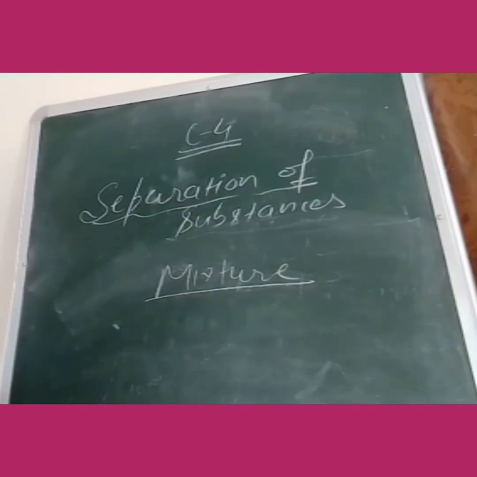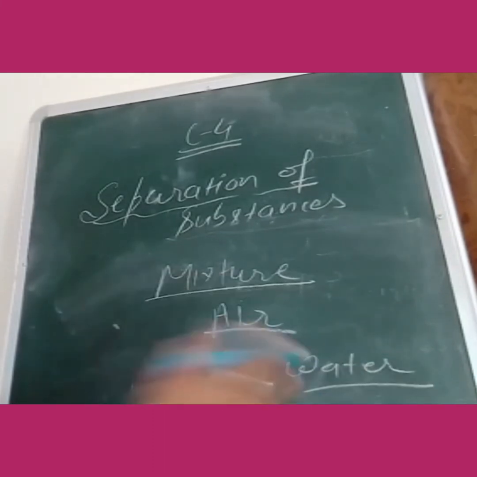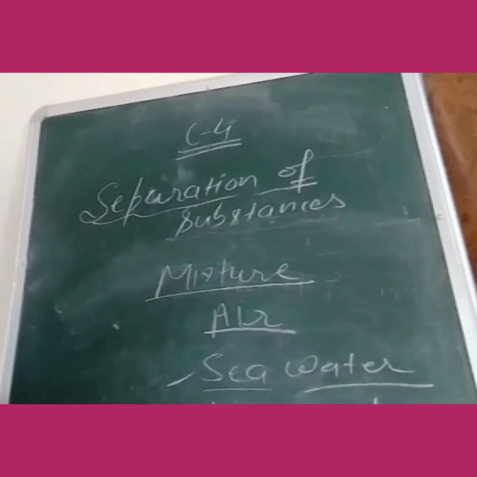Air, lemonade, lemon juice, other soft drinks, and sea water are examples of mixtures. Air is a mixture, as I told you in the very beginning. Sea water is also a mixture because it has salt, water, and other sand particles. Lemonade has lemon juice, sugar, salt, and water, so this is also a mixture. You know the components of these mixtures.